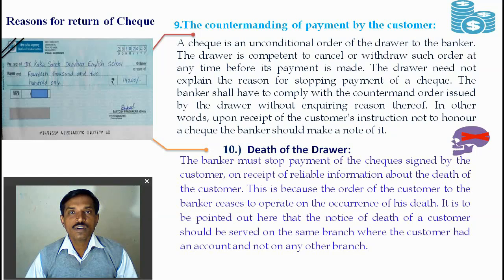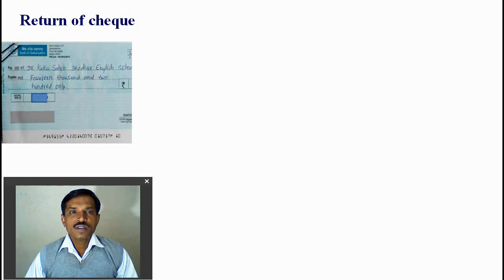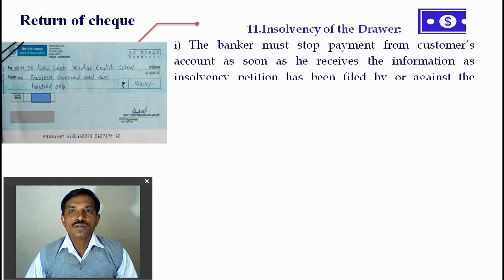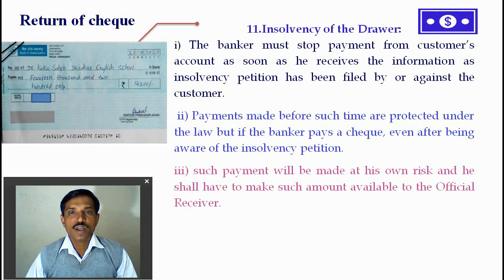So once notice is given of the customer's death, the bank is liable to refuse the payment of the check, for the safer side of the customers and the nominee of the customers. The next reason is about the insolvency of the drawer. The banker must stop the payment of the customer's account as soon as he receives information that an insolvency petition has been filed against the customer.